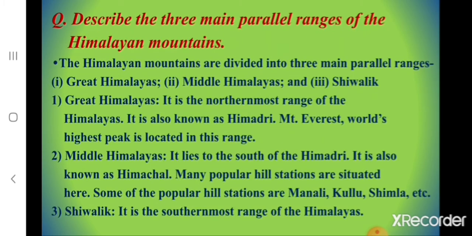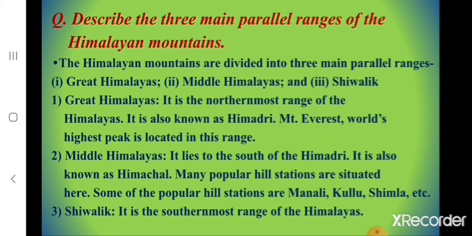And children, describe the three main parallel ranges of the Himalayan mountains. The Himalayan mountains are divided into three main parallel ranges, that is Great Himalayas, Middle Himalayas and Shivalik. Great Himalayas is the northernmost range of the Himalayas and it is also known as Himadri. Mount Everest, world's highest peak, is located in this range.